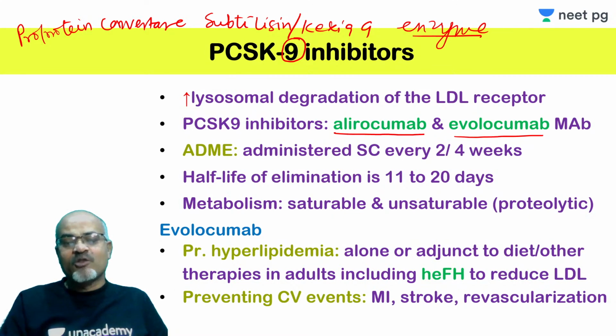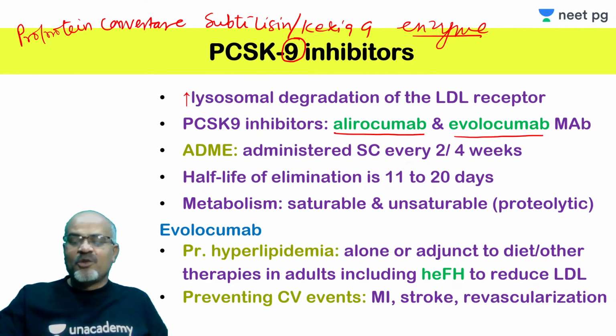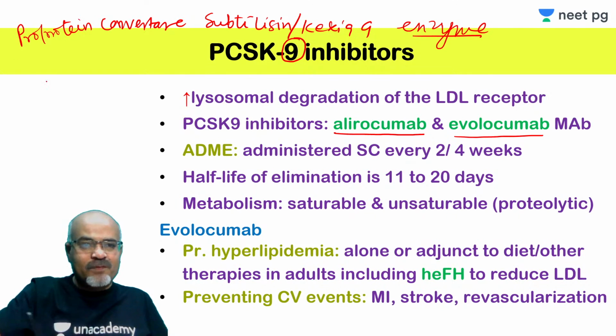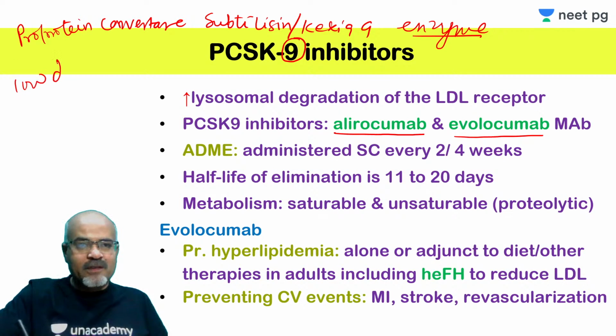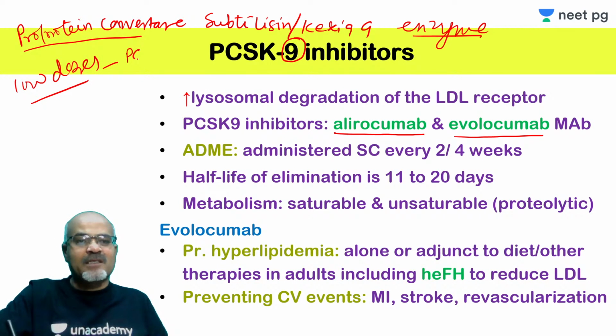Half-life is usually 11 to 20 days. So once it is given, they are active for almost 3 weeks, after which LDL concentration starts increasing. They can suppress LDL levels for almost 3 weeks, and after that it starts increasing. And metabolism depends upon the concentration or the dose. At low doses, all of it binds to the enzyme PCSK9.